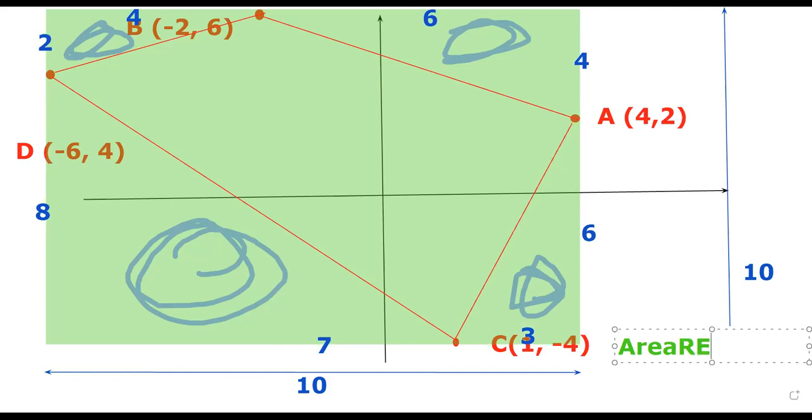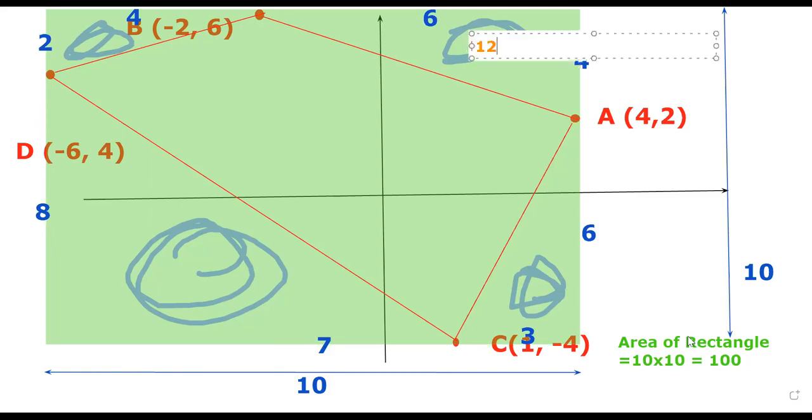So the area of the whole rectangle is equal to 10 times 10, which is 100. Now for each of these right angle triangles, the topmost one is 6 times 4 divided by 2, hence it will be equal to 12.